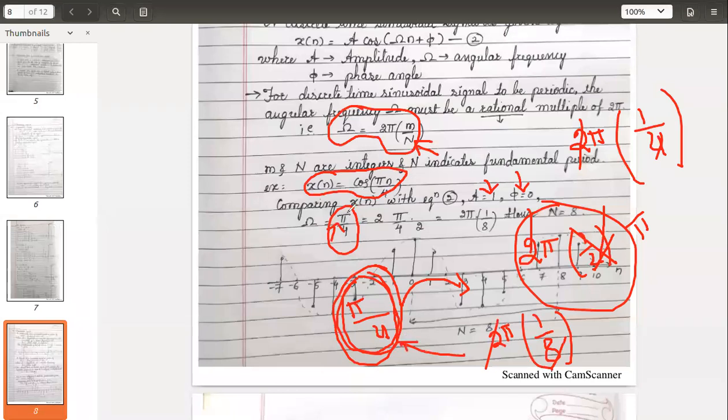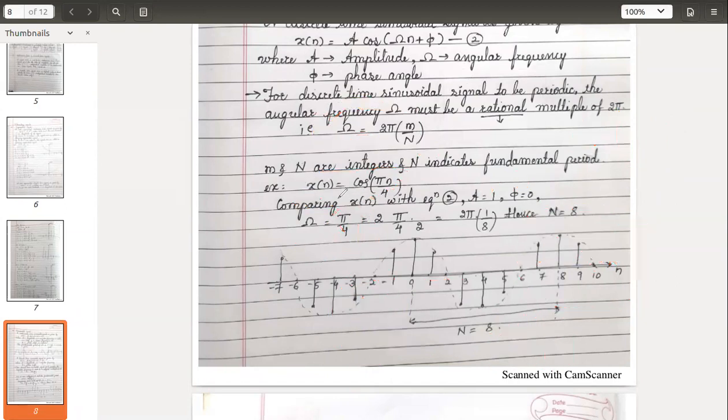Because after comparing, omega I got as pi by 4. I want pi by 4, but this pi by 4 I should represent like this. Pi by 4 should be written in this form. So if you try to write pi by 4 in this form, one way is trial and error, what I did just now. Second, you can keep pi by 4 as it is.